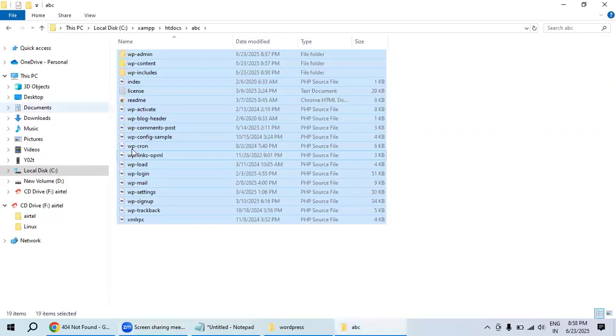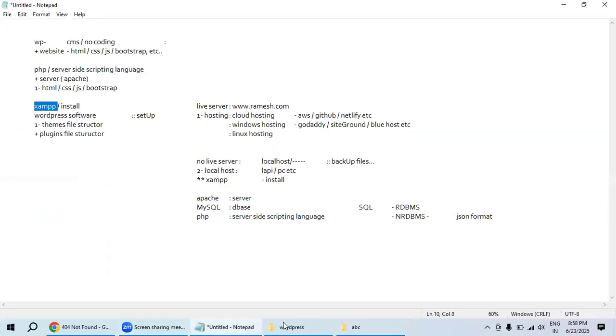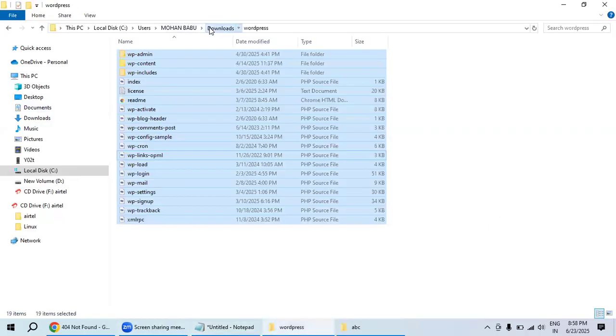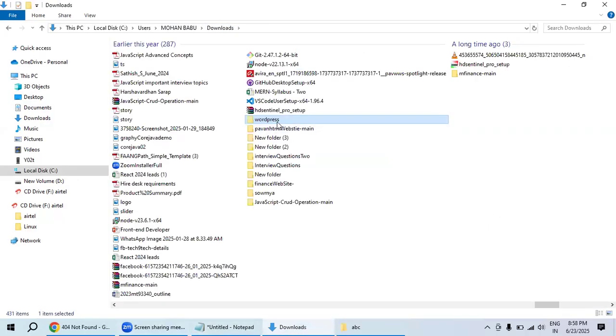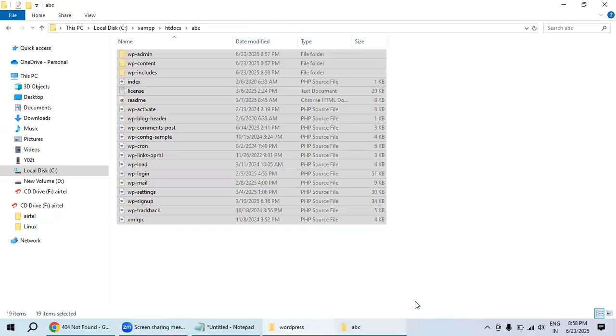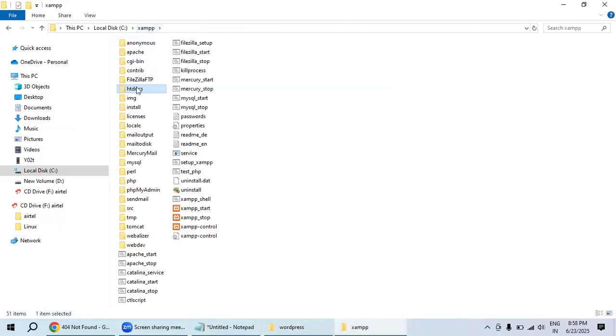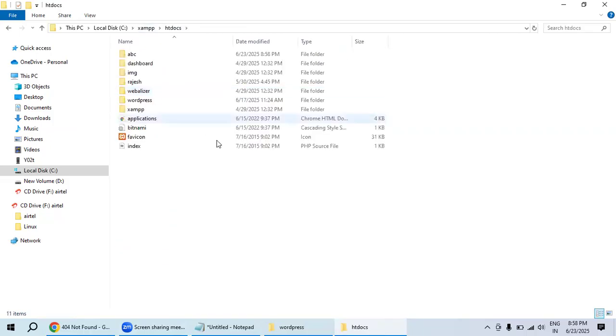Okay. First we need to install examp. It will create some folder structure, and the folder structure seems to be like this. Examp is there. We set up the examp. It has an htdocs folder. Inside it, create one folder with your domain name, whatever it is.